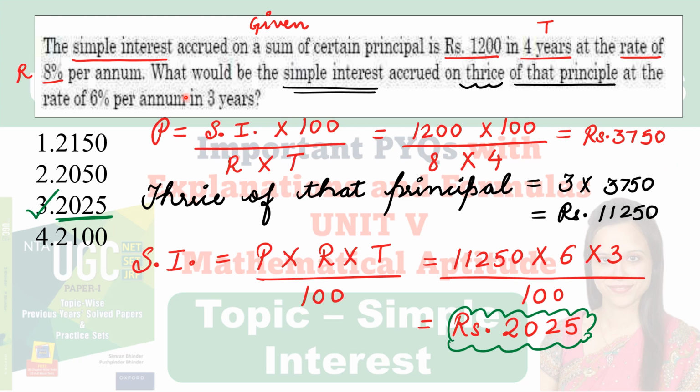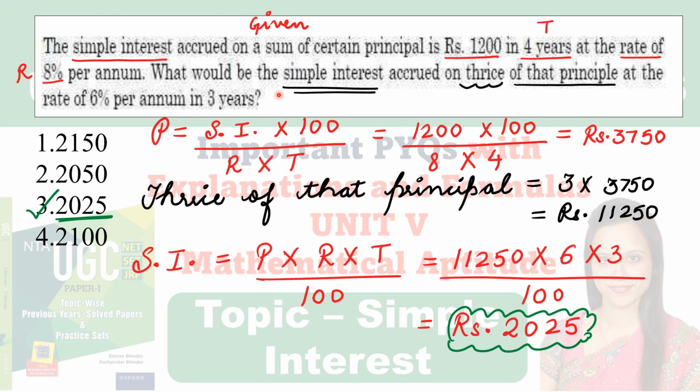Now I have to focus upon what exactly I want to calculate from the question. It is asking what would be the simple interest accrued on thrice of that principal. So focus here. Thrice of that principal: I will multiply 3750 with 3 and it comes out to be rupees 11250.